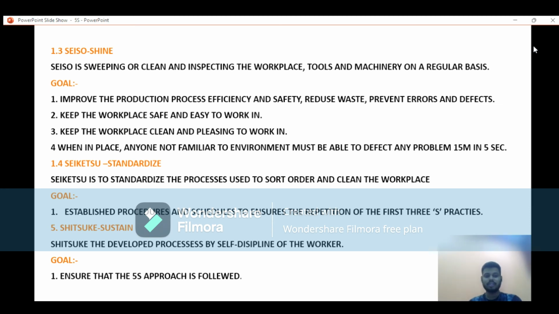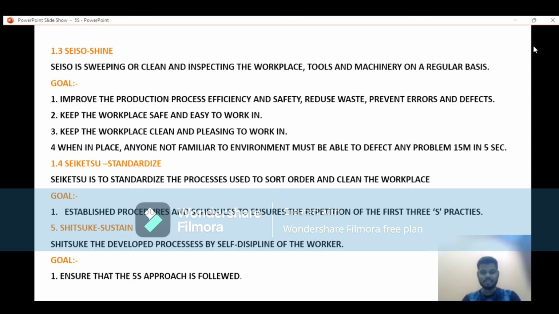After that, the final one, guys, that is called Shitsuke. That means sustain. Shitsuke is the process developed by the self-discipline of the workers.